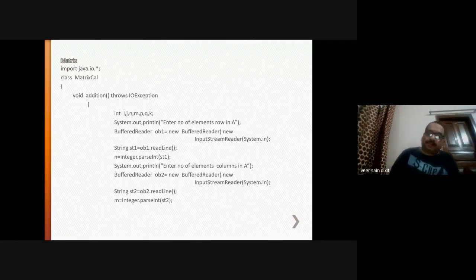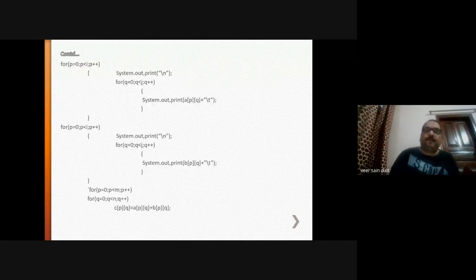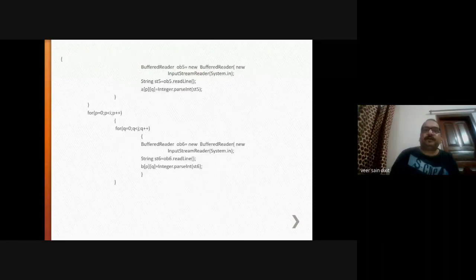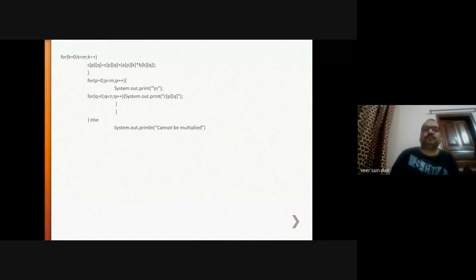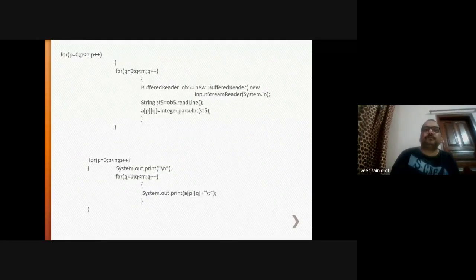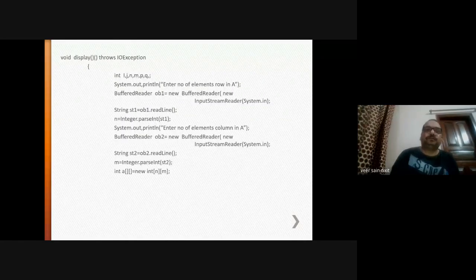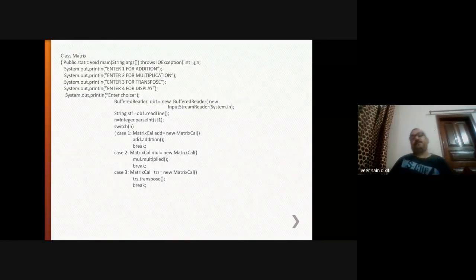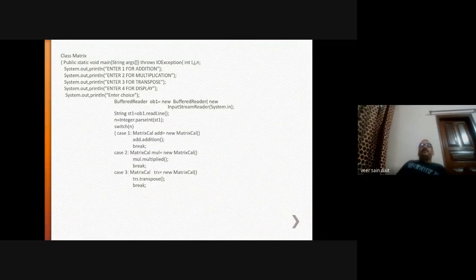First I will go to the last part of this program, which is the main function. Here, this is the main function. Class Matrix. The main function is in this class, public static void main. So the name of the program will be Matrix.java.